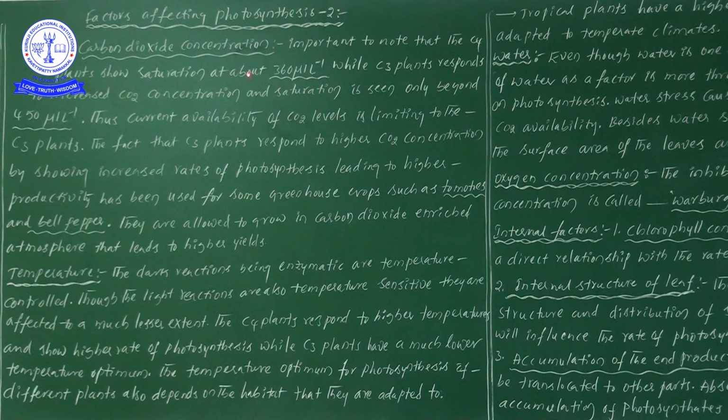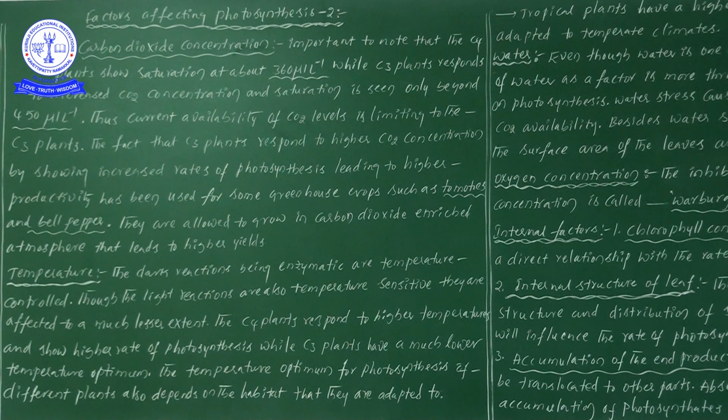The saturation point of C4 plants is about 360 microliter, whereas C3 plants respond to CO2 concentration and the saturation point is seen only beyond 450 microliter. Thus, the current availability of CO2 levels is limiting to the C3 plants.